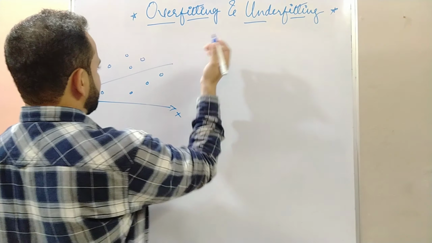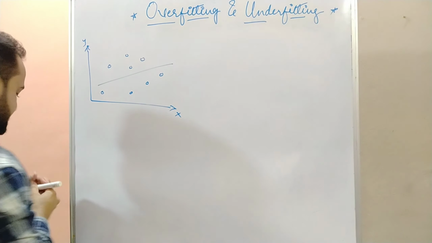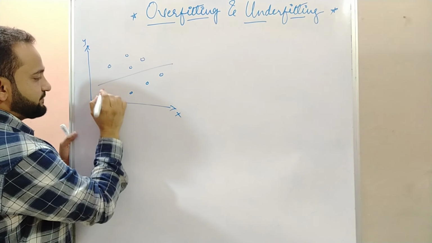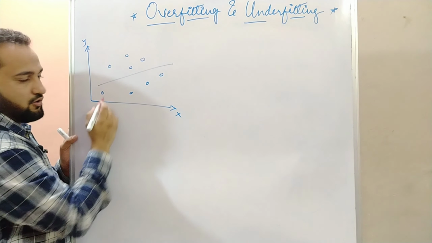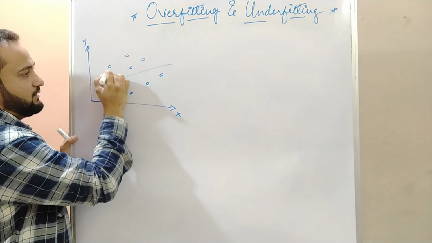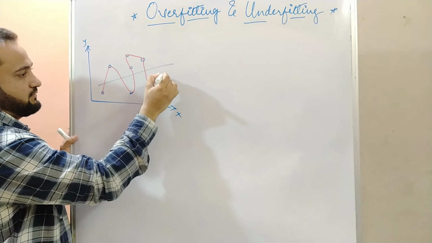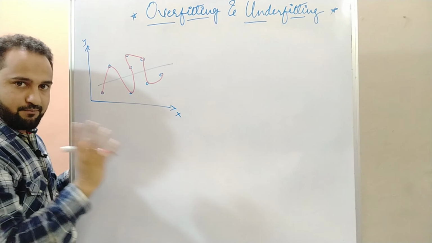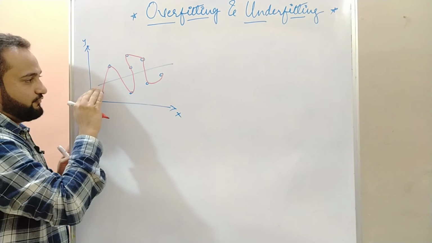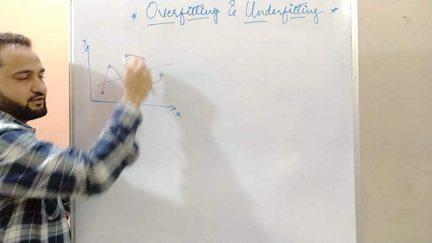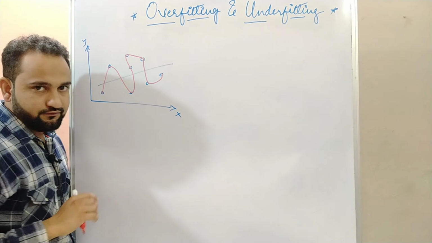And again, for the same data, for example, if I apply some other algorithm, with that algorithm I got a curve something like this. I applied two algorithms, two models here. With one model I got this line, with another model I got this second line, second curve.